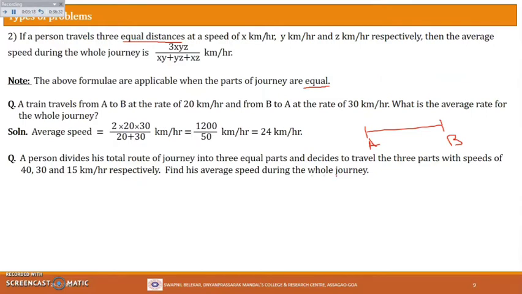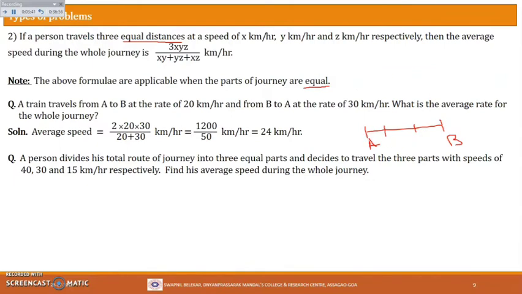Find his average speed during the whole journey. So what he has done: suppose this is a journey he is traveling, but he has divided his journey into three equal parts. So these three parts are equal, and he is traveling each part with a different speed.